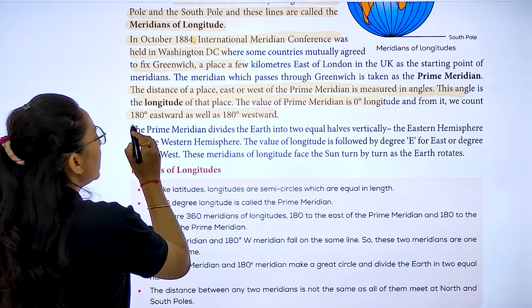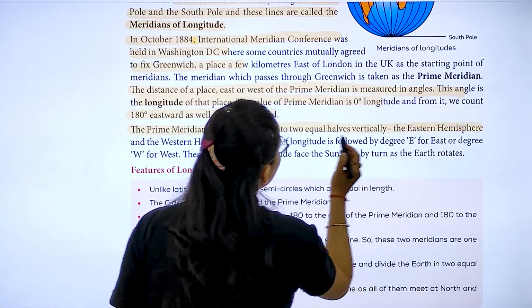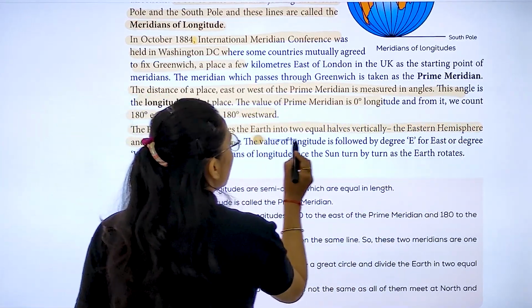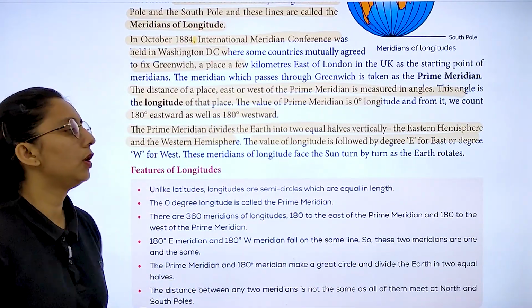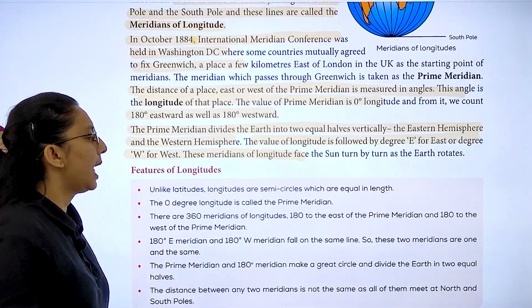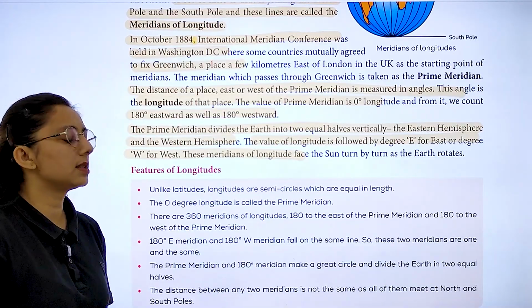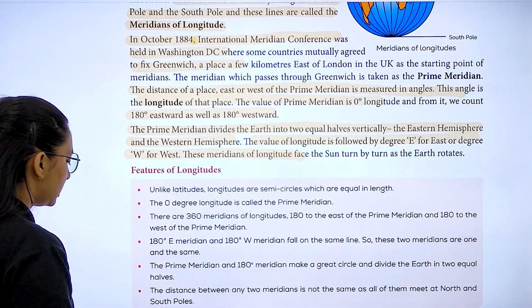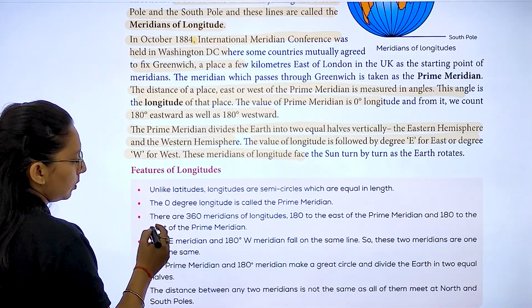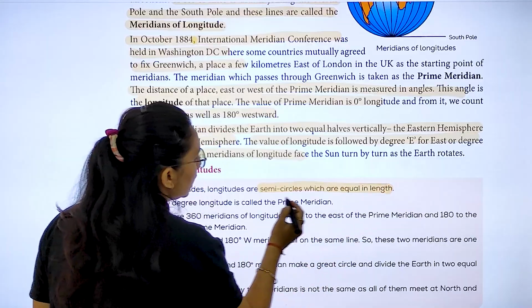Right? The prime meridian divides the earth into equal halves vertically, the eastern hemisphere and the western hemisphere. The value of longitude is followed by degree E for east or degree W for west. And these meridians of longitude face the sun turn by turn as the earth rotates. So, let's study the different features of longitudes. They are semicircles which are equal in length.